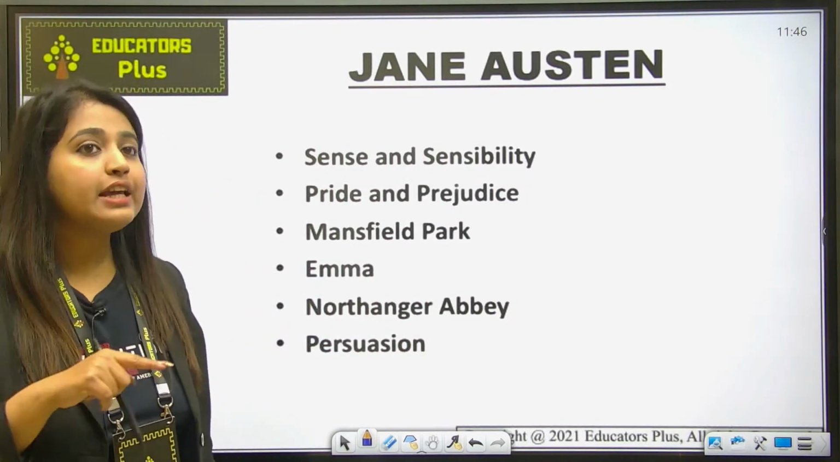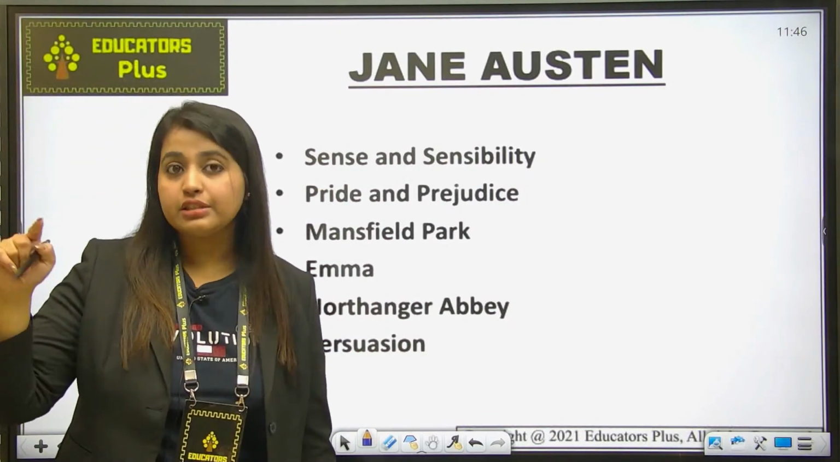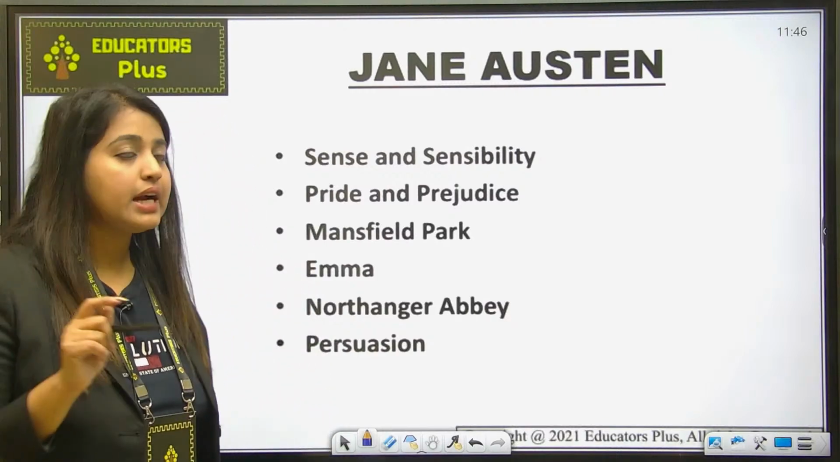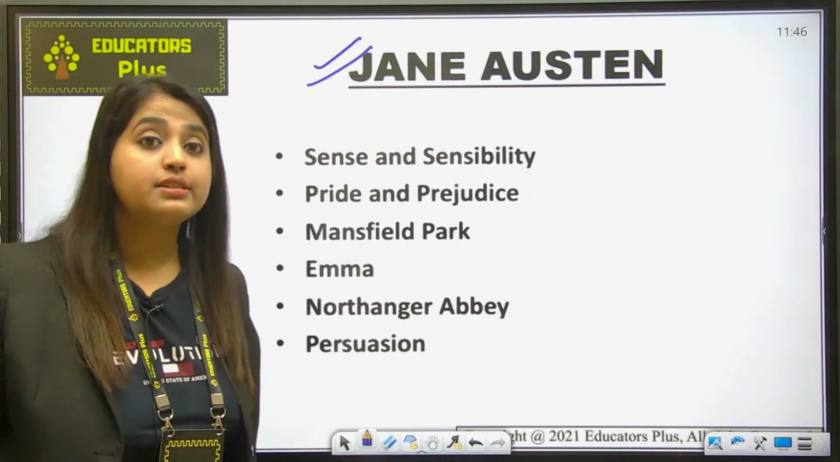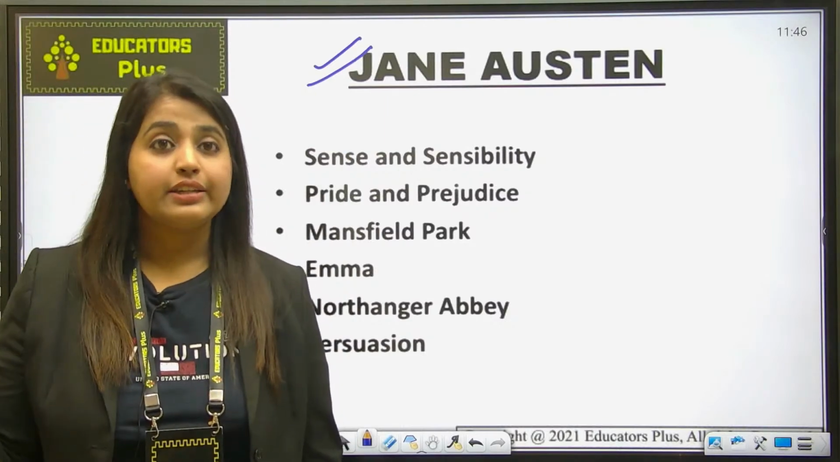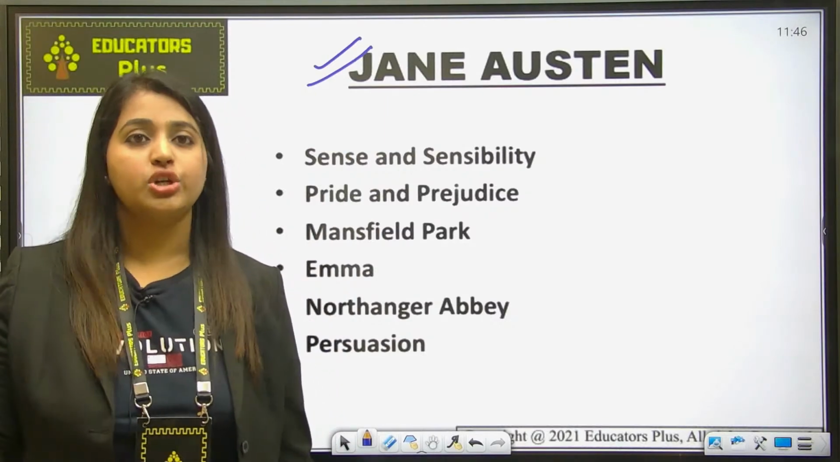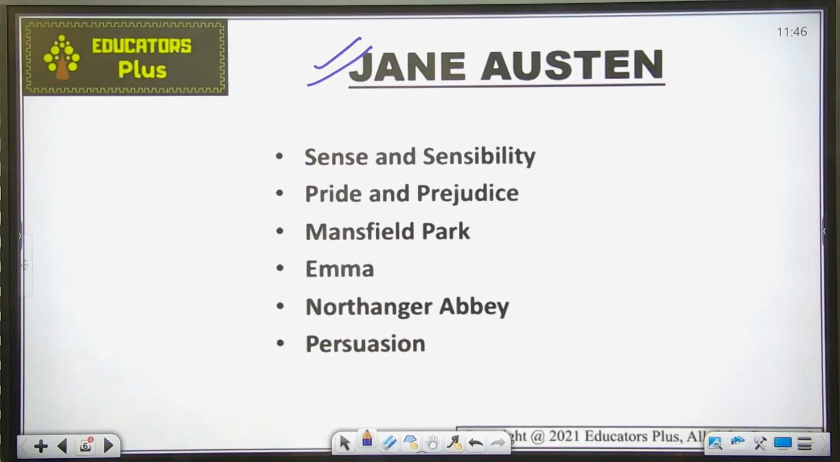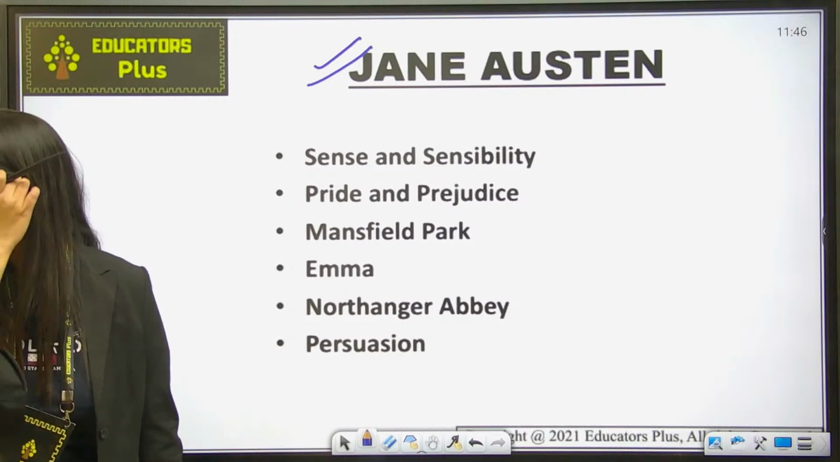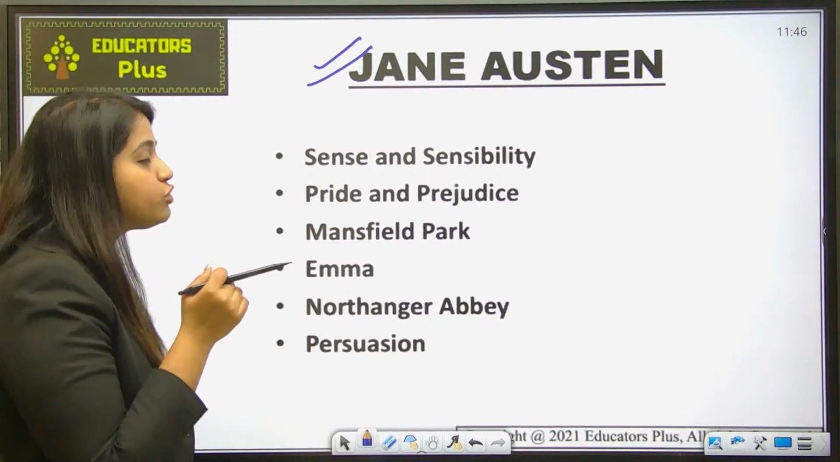And who started this propagation of writing for women writers? It was started by Jane Austen. Later on the Bronte sisters came, then George Eliot came. All these writers came after Jane Austen. Fine, is this clear? Okay, so let's talk about Jane Austen.